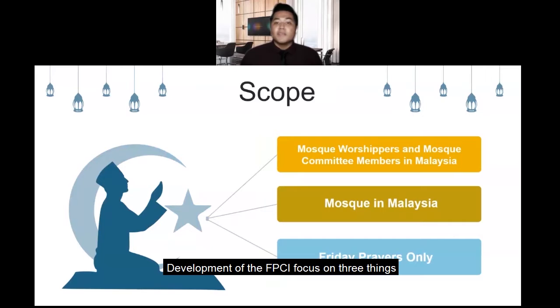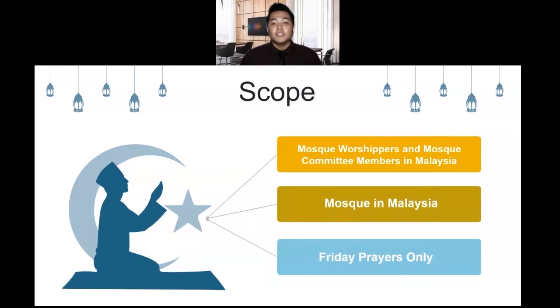Development of the FPCI focuses on three things. First, mosque worshippers and the mosque committee members in Malaysia only. The FPCI will cover mosques in Malaysia only, and the FPCI will cover Friday prayers only.